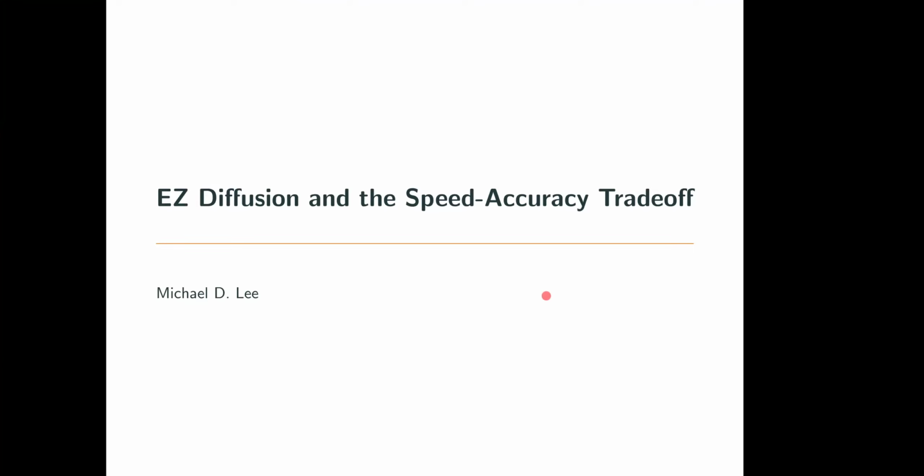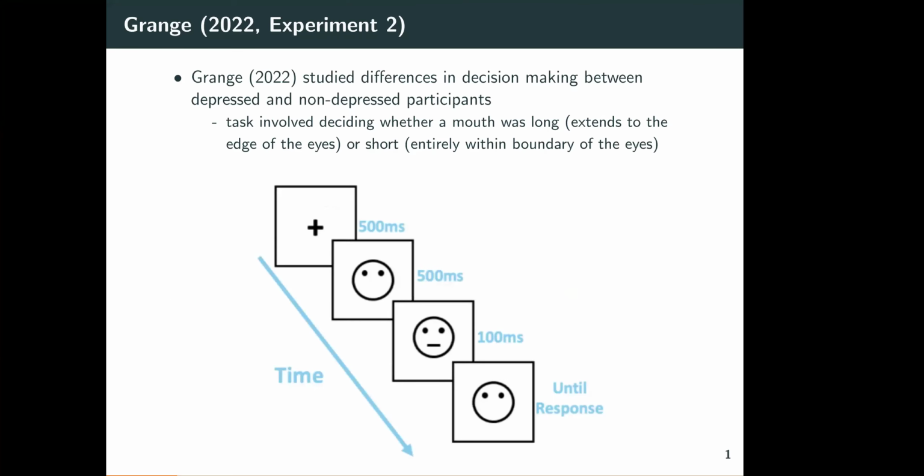This lecture considers the easy diffusion model in its application to something called the speed-accuracy trade-off, which is a foundational phenomenon in the study of speeded decision-making. We're going to use data from a recent experiment by Grange 2022, their experiment 2, which studied decision-making, and they were interested in depressed versus non-depressed participants. We won't look at that. We'll just look at the basic task and the instructions they gave people to do in the task.